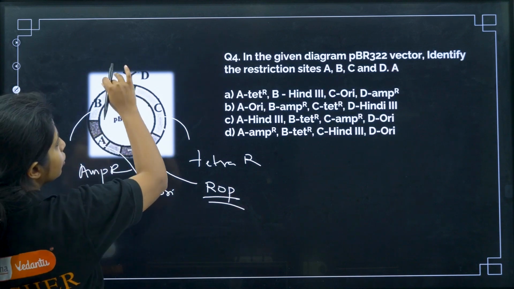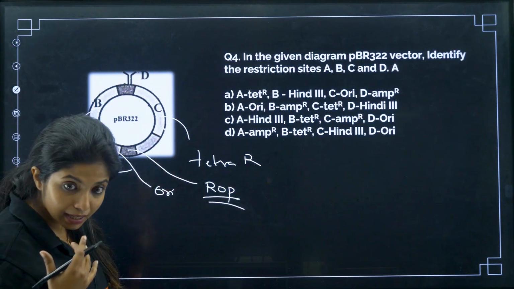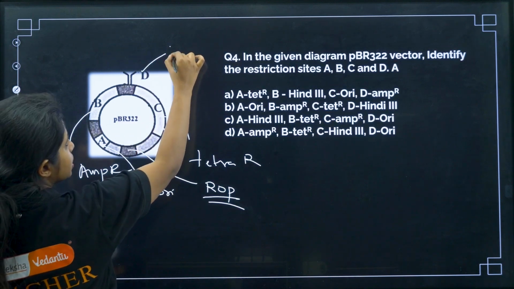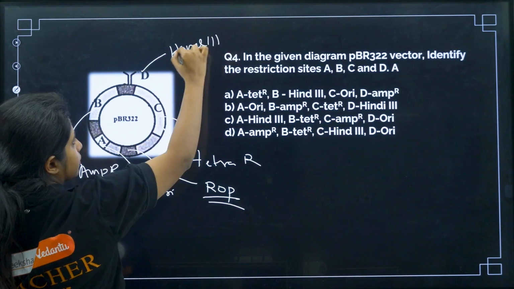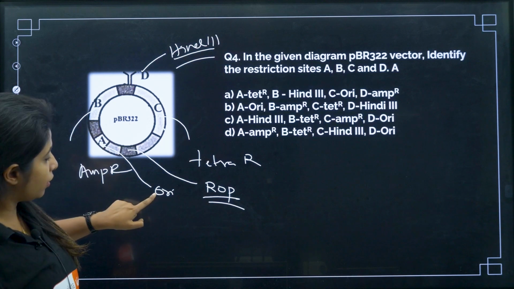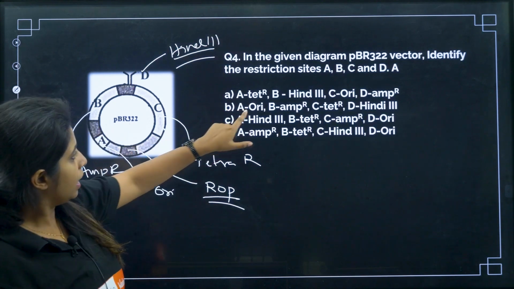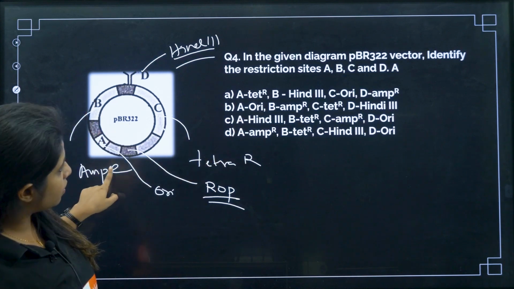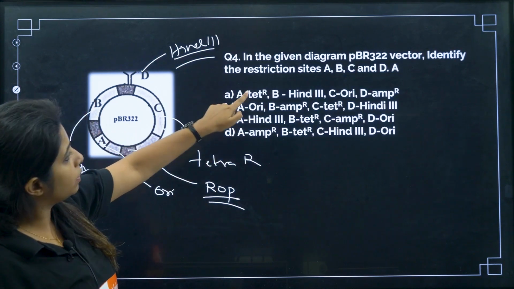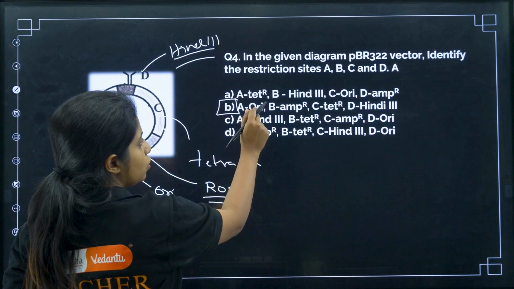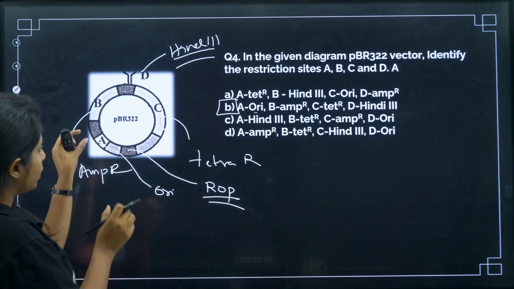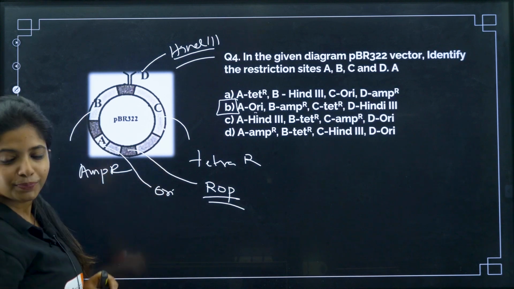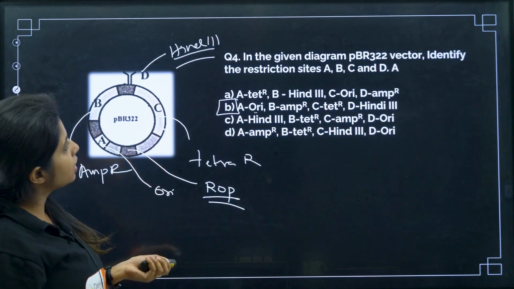Now over here you have three sites for other restriction enzymes. And this one, D, is what you call HindIII. So A, if it is ORI, just look for A. Over here there is only one option with A as ORI. B will be ampicillin resistant, C will be tetracycline resistant and D will be HindIII. So this becomes your answer. So look for ORI, it becomes a lot easier. When there are two genes and the smaller one is between the longer two, that means this is ORI. Cool? So this becomes your answer. Next question.